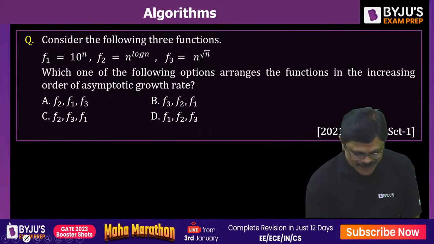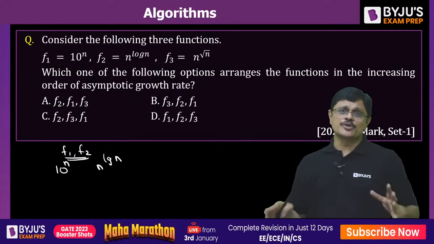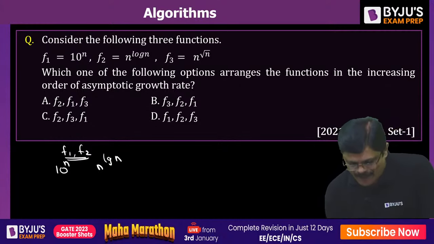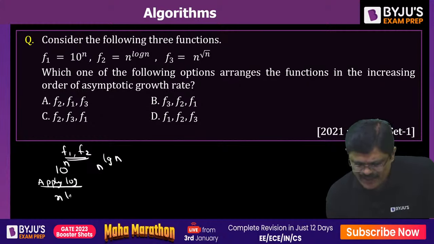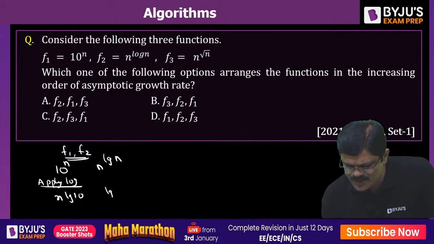Right? Nice. Now if you observe, let us take F1 and F2. F1 is 10 power n. F2 is n power log n. What you do is apply log on both sides. When you apply log, this is n log 10 and this is log n into log n. So this is n and it is log n whole square.